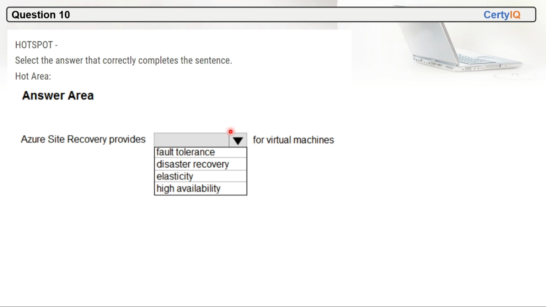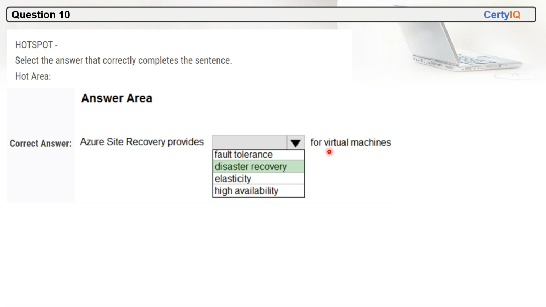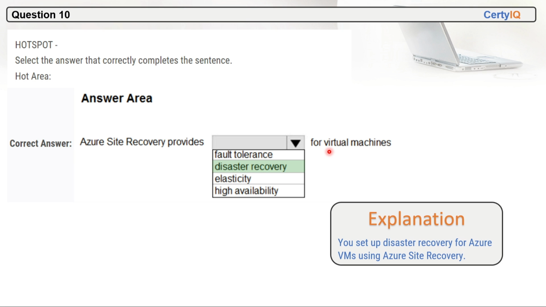Question number 10. Select the answer that correctly completes the sentence. Azure Site Recovery provides which of these for virtual machines? So the correct option will be disaster recovery. Azure Site Recovery provides disaster recovery for virtual machines. This is the correct answer. You set up disaster recovery for Azure VMs using Azure Site Recovery.